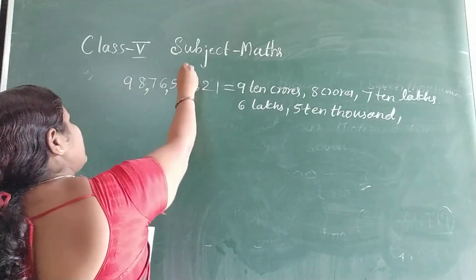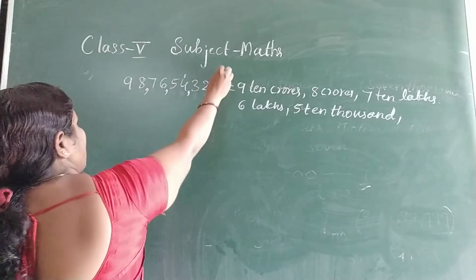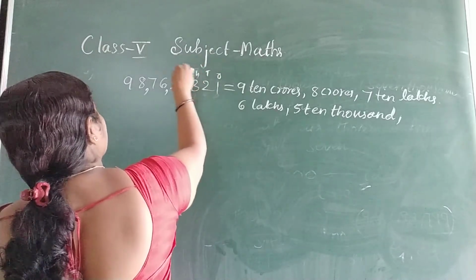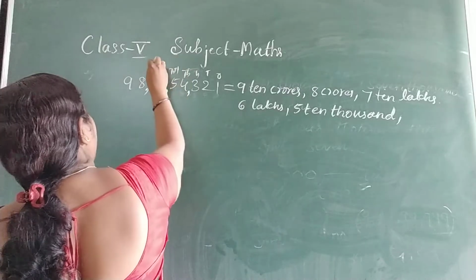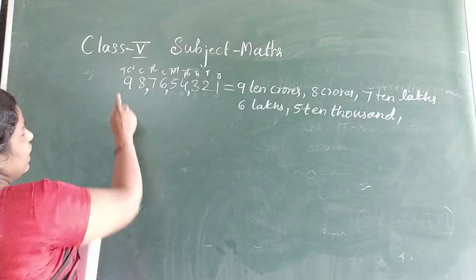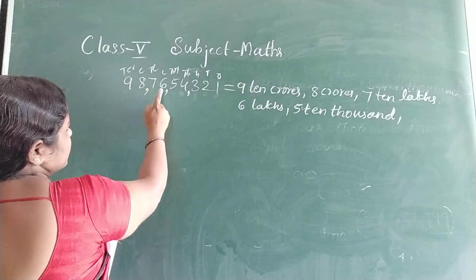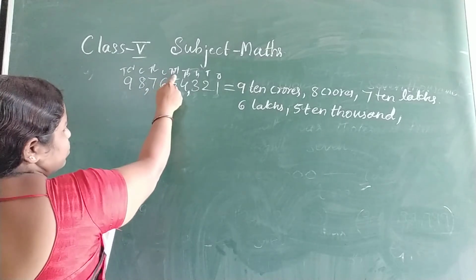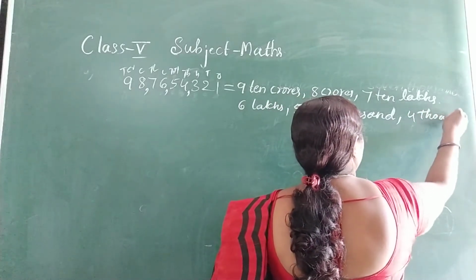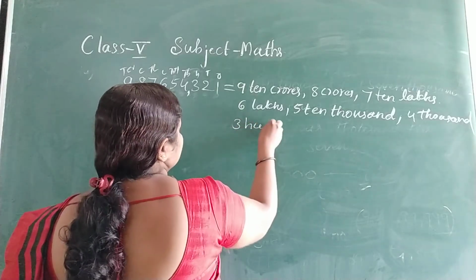See, then 4 is in which place? Ones, tens, 100, so 4,000. See, ones, tens, 100, 1,000, 10,000, lakh, 10 lakh, crore, 10 crore. So 9 10 crores, 8 crores, 7 10 lakhs, 6 lakhs, 5 10,000s, 4,000s, 300s.